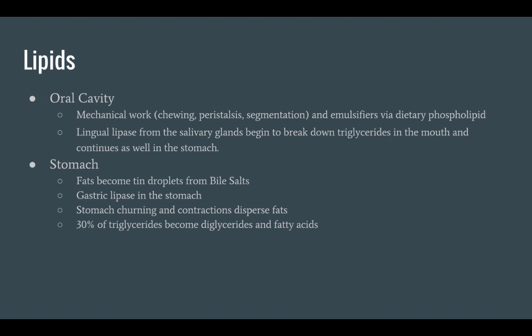I'll now begin to discuss lipid breakdown and how it occurs first in the oral cavity by mechanical work. At first, teeth grind down food. Chemical digestion then takes place as lingual lipase and enzymes in your saliva begin to emulsify the fat. When food reaches the stomach, it begins to churn and break down further into tiny fat droplets. Fat droplets then remain until bile salts produced in the liver and stored in the gallbladder mix with fat droplets in the small intestine.